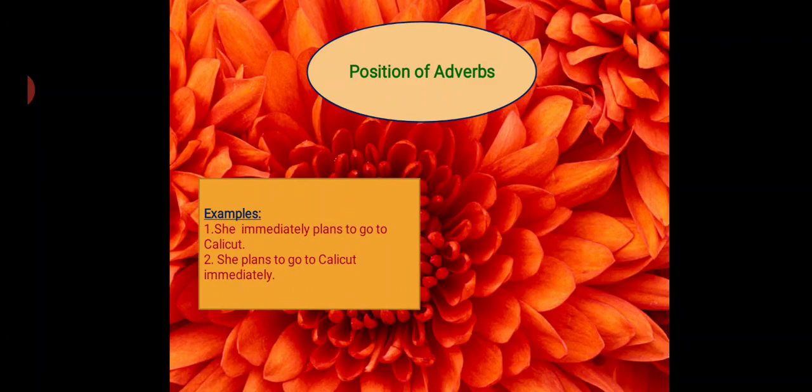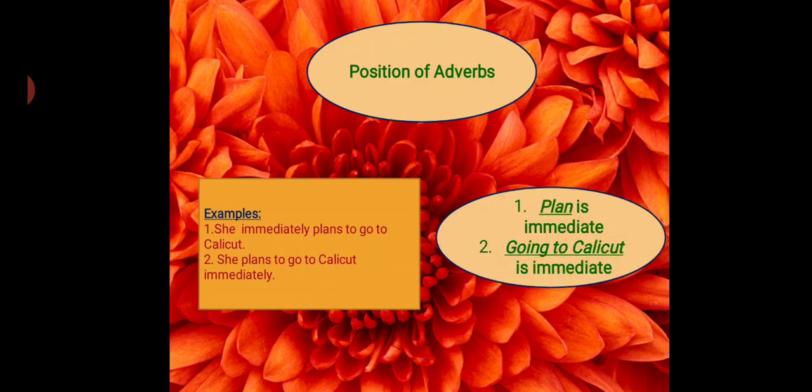Let's see what the changes are. In the first sentence, the plan is immediate. And here in the second sentence, she is moving immediately to Calicut. So no plan, it's the movement. So let's see. In the first, the plan is immediate, and in the second, going to Calicut is immediate. Okay. So in the first, the adverb is used for the verb, and in the second, the adverb is used for place.